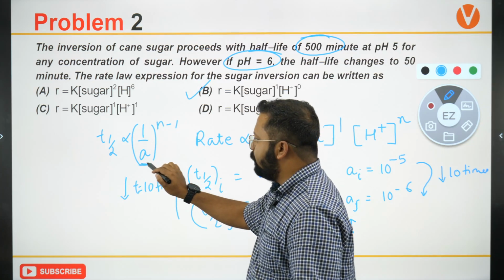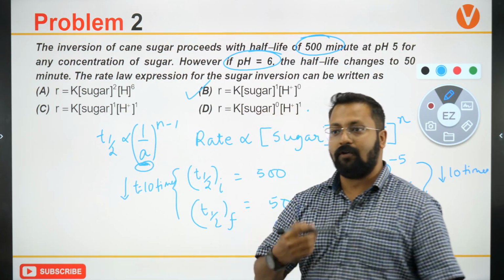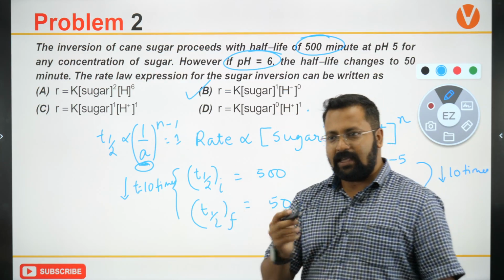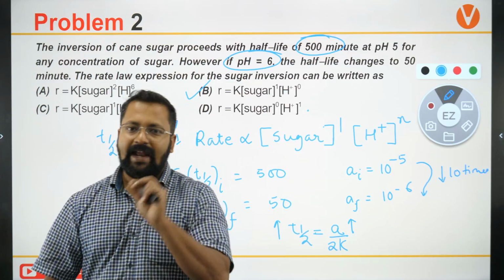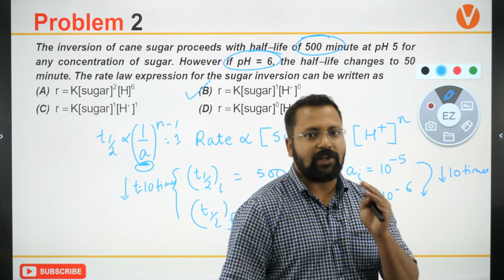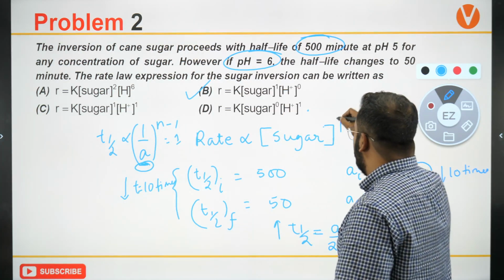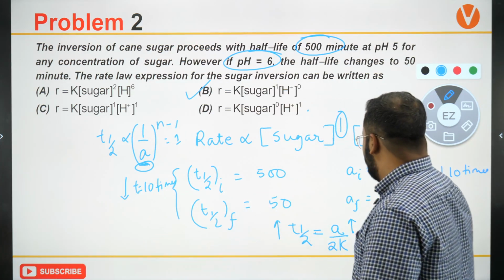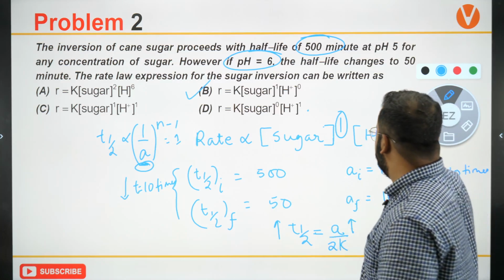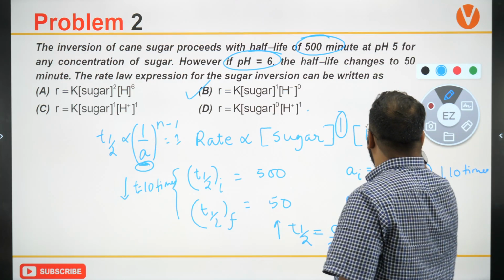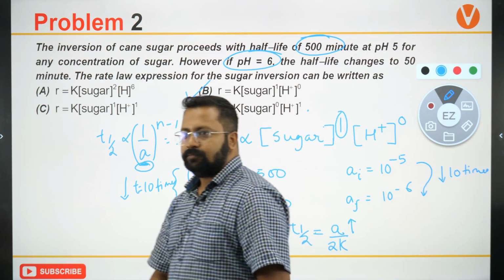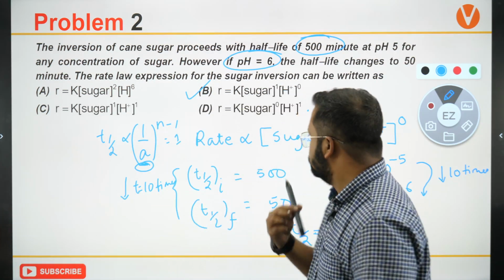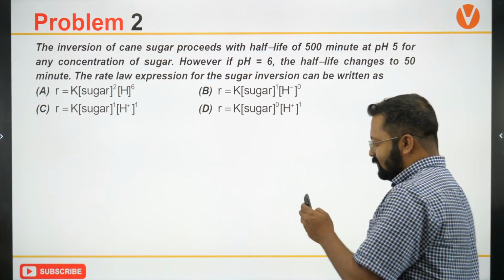So when would it become independent to the concentration of anything? When N is equal to 1. When N is equal to 1, T half will be A to the power 0. So that means with respect to sugar, the partial order is 1, and when T half is changing proportionately as the change of concentration, it has to be 0. Okay, clear? So let's move ahead.